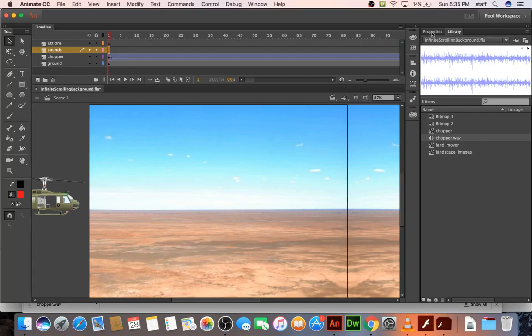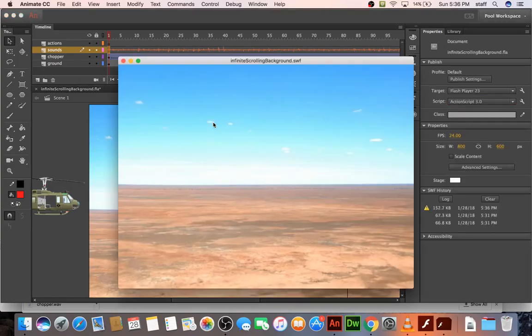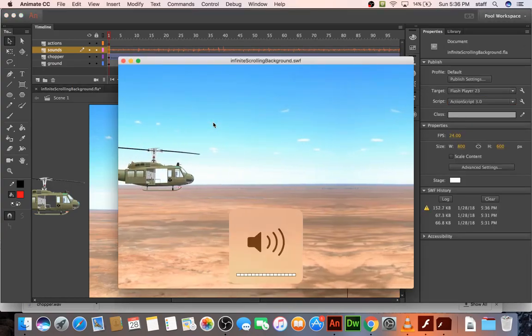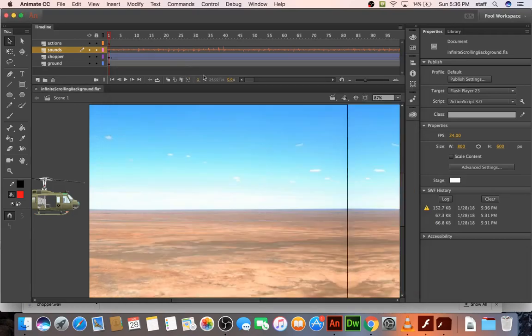And then go to properties. You got to click on the frame because that's the place that you're going to store this sound. And then that, and you can actually see the waveform there. And let's see if it looks good. Sounds good. Yep. Very cool.